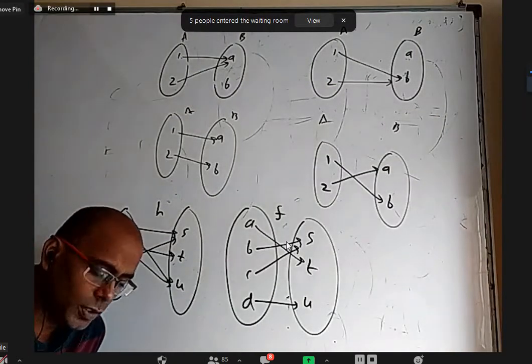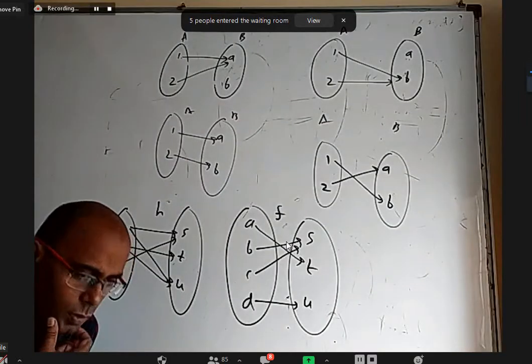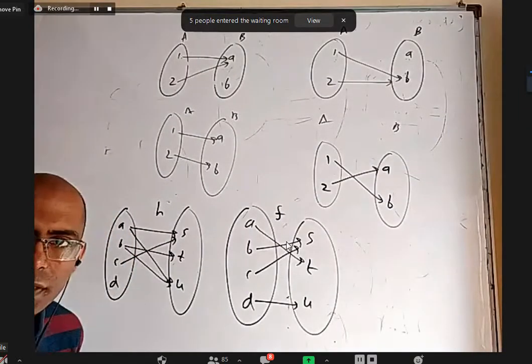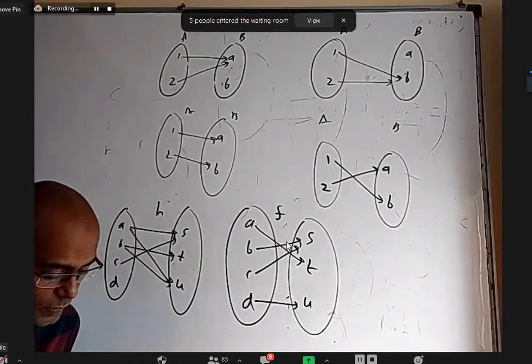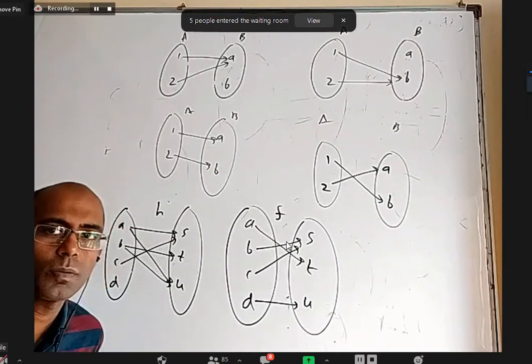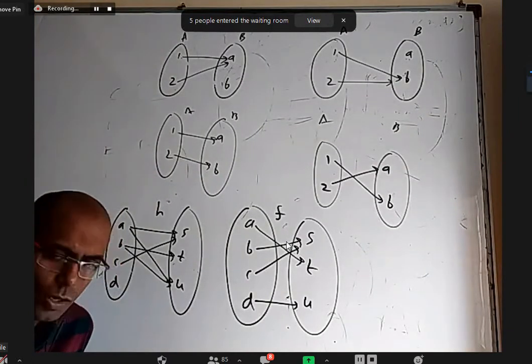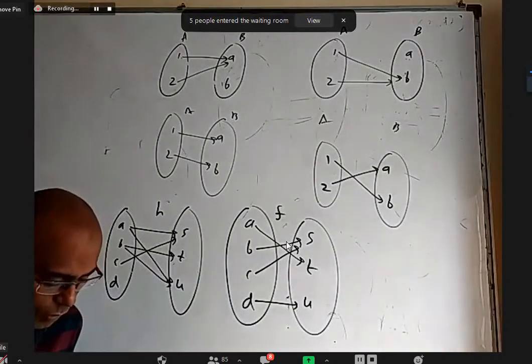Option D, is it a function? No, sir. It is actually 2 to 1, 2 to 2, and 2 to 3. That means 2 has 3 images, and 1 is not used in the domain, 3 is not used in the domain. That's why it is not a function. Okay. So till now the things are given in the roster form kind of thing.